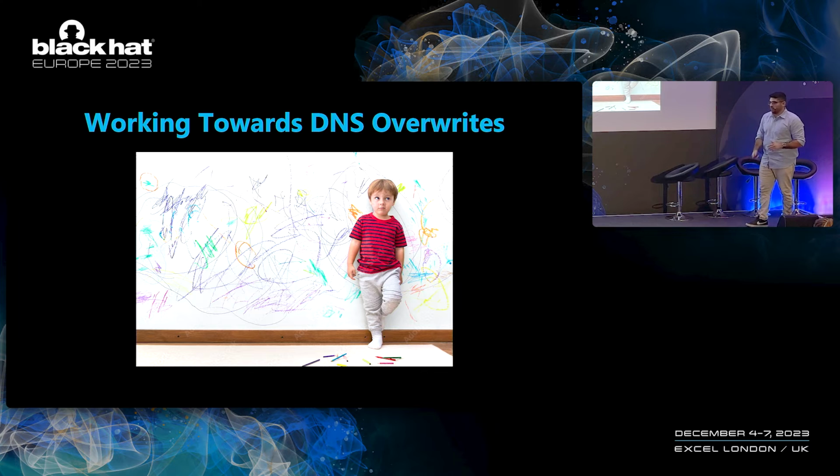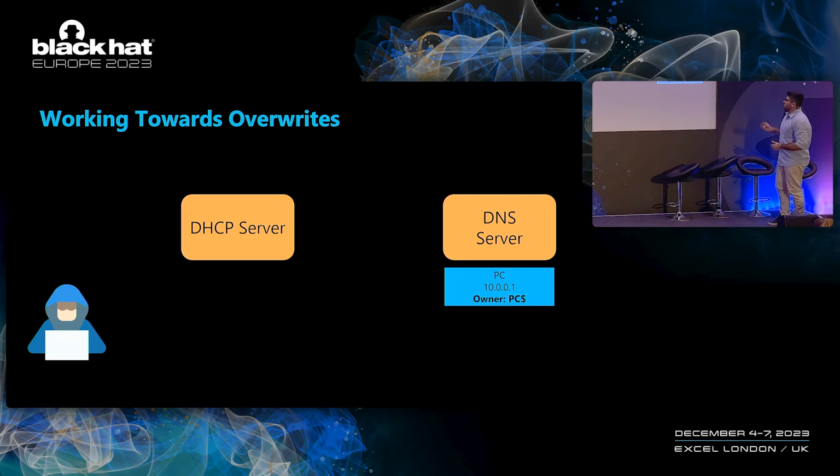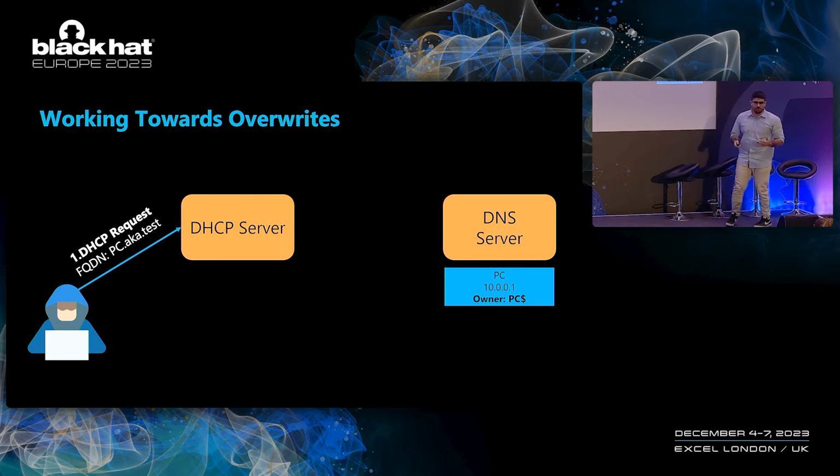So up until now, the only thing that we did was create DNS records for non-existing names. What we wanted to try to do was to target existing DNS records of active machines and attempt to modify their IP addresses. So to understand if it might be possible, we first wanted to understand what is supposed to mitigate this from happening. So we conducted a little experiment. We took an existing DNS record, in this case, the record for the PC machine, and we requested the same FQDN from the DHCP server.